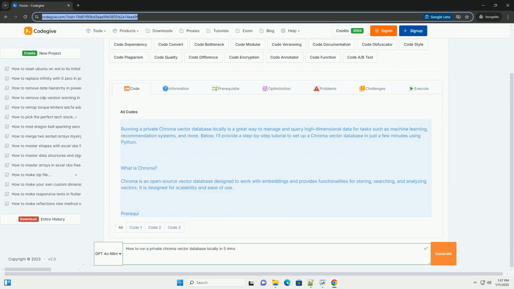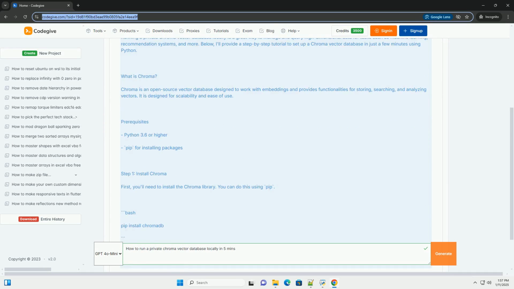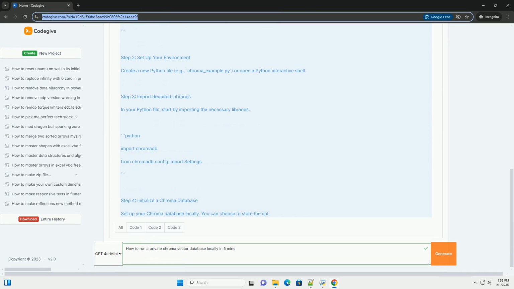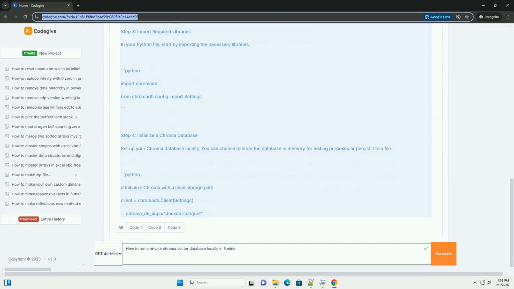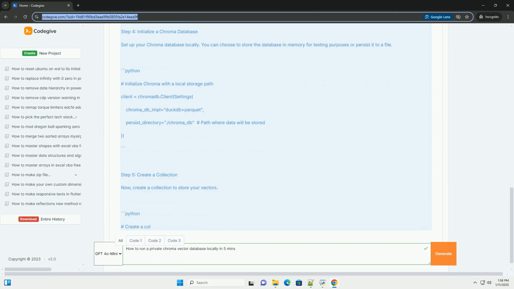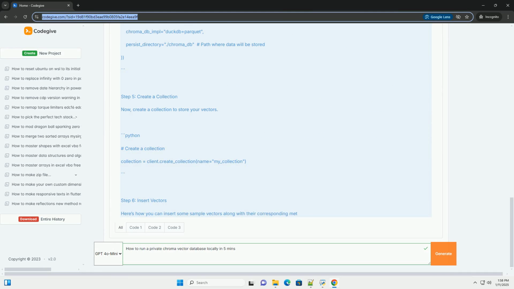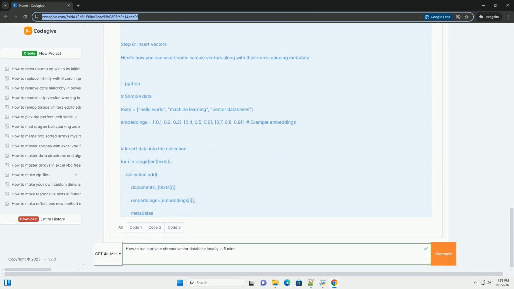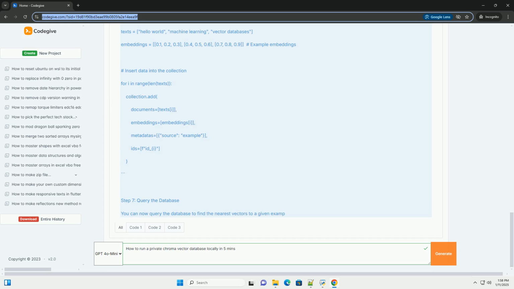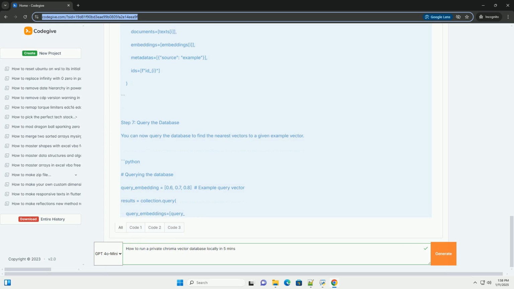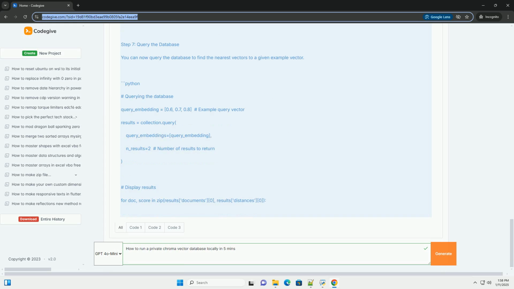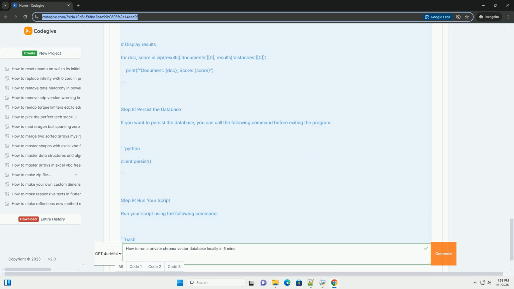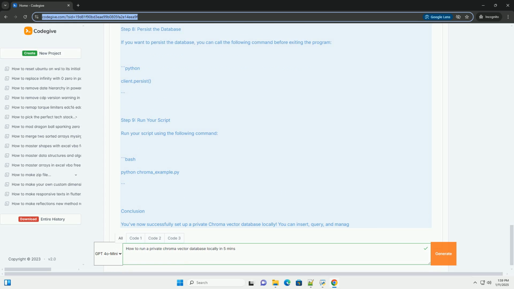Running a private Chroma vector database locally is a great way to manage and query high-dimensional data for tasks such as machine learning, recommendation systems, and more. Below, I'll provide a step-by-step tutorial to set up a Chroma vector database in just a few minutes using Python. What is Chroma? Chroma is an open-source vector database designed to work with embeddings and provides functionalities for storing, searching, and analyzing vectors. It is designed for scalability and ease of use.